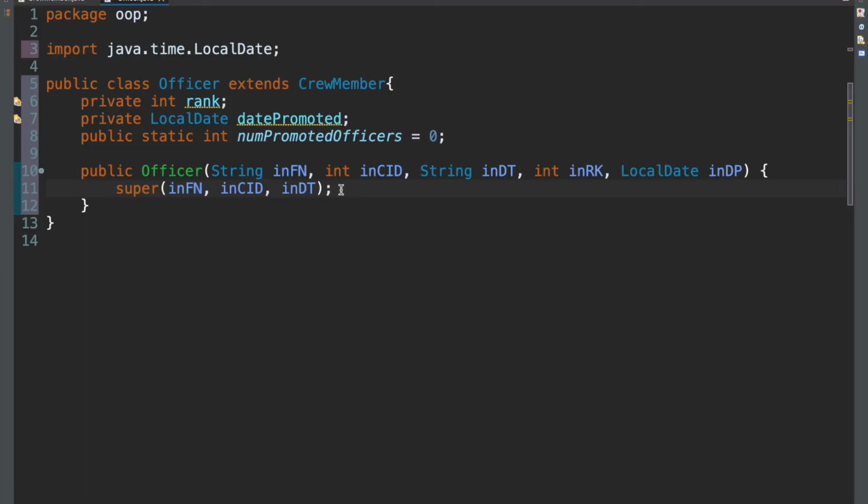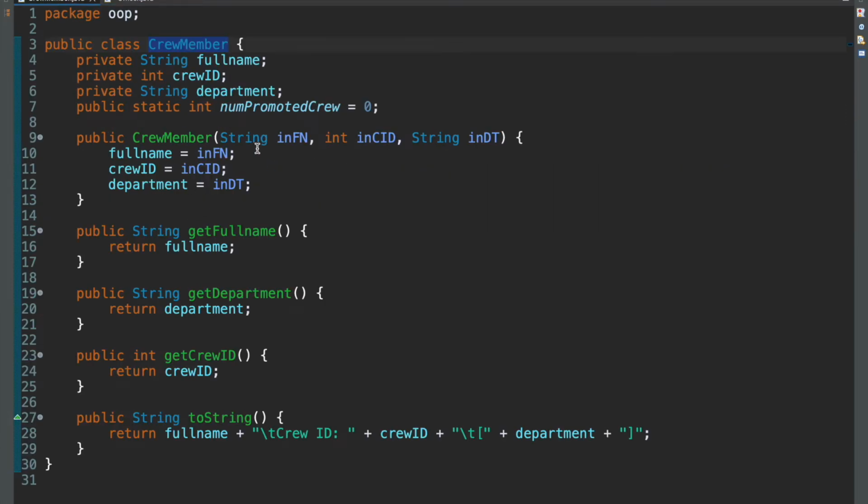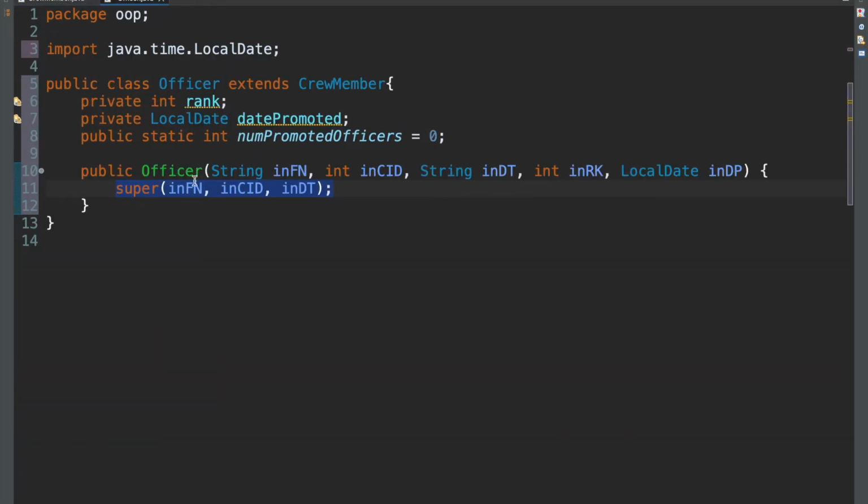And the error is gone. Now what this does is that it calls the constructor of the parent class. You see how it takes in the same exact arguments in the same exact order: fn, cid, dt. Same thing here, fn, cid, dt. So this is just calling the constructor of the parent class.